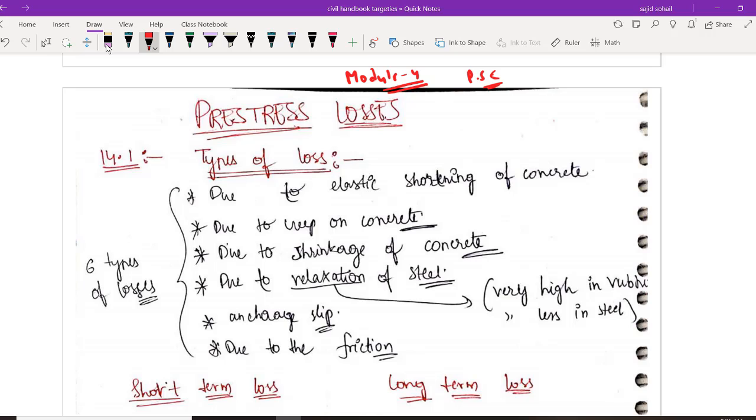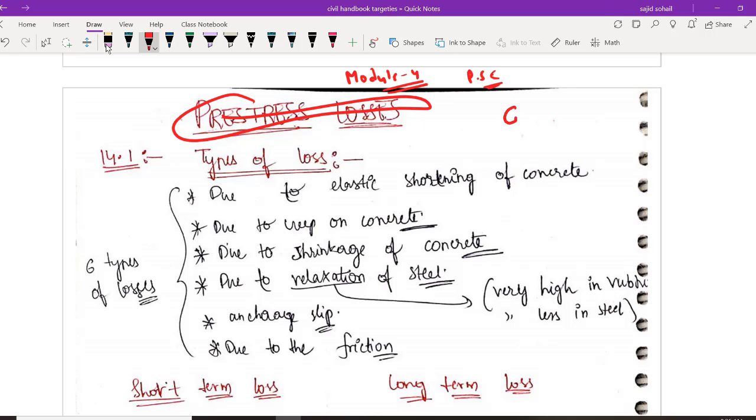It seems like quite a simple topic. See, in the first 3 modules, I have introduced you and given the detailed explanation of pre-stressing. But now let us see the losses associated with pre-stressing. So this chapter name is pre-stress losses. This is a completely new chapter and a very important chapter and a very simple one.